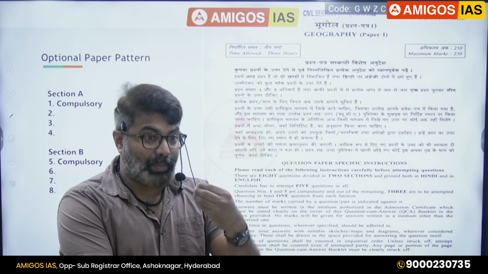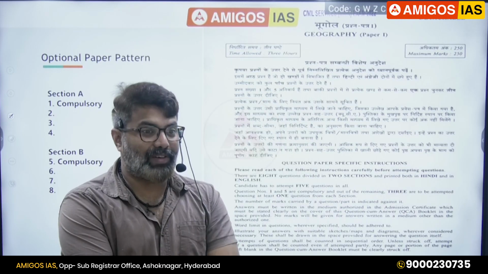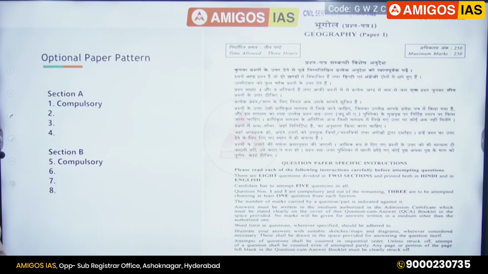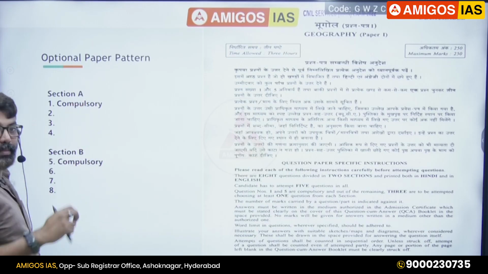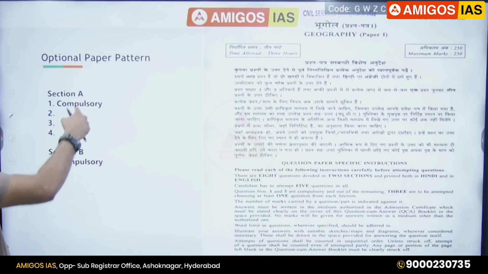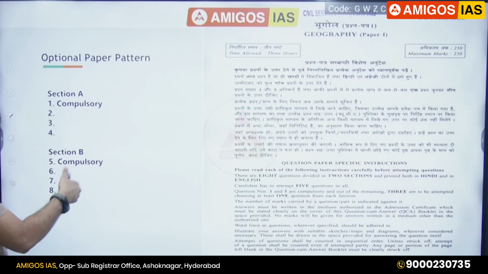Only people who correct papers know what mistakes students have done. You got it? So you're not supposed to do that mistake. You have to understand the paper. 4 plus 4, 8. Out of 8, we have to answer 5. In 5 questions, each question is 250 marks. 1 and 5 are compulsory. For the rest, we have to answer 2 here and 1 here, or either 2 here and 1 here. That you have to remember.